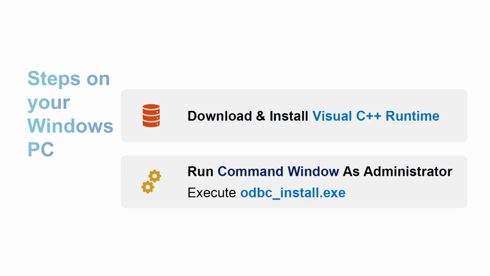Once you have done that, the next part is to download and install the Visual C++ runtime. You also run the Windows command prompt as administrator, and execute odbc_install.exe. From the folder where you have merged the packages, you will find a file called odbc_install.exe. Run this to install or register the ODBC drivers.